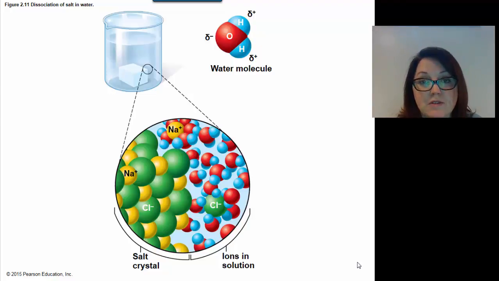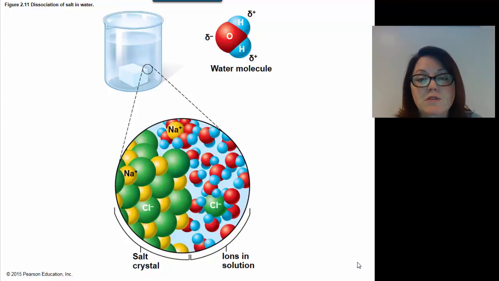Maybe you've done an experiment where you had to try to mix like vegetable oil and water together. And you put the two together, you shake up the bottle, you set it down, and they separate out. And that's because oil is hydrophobic.